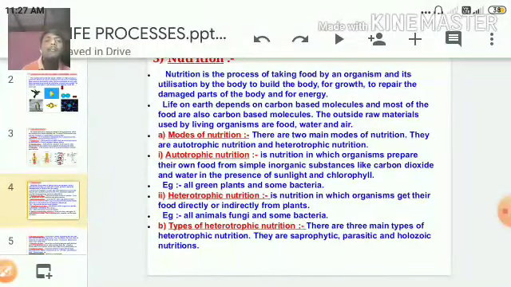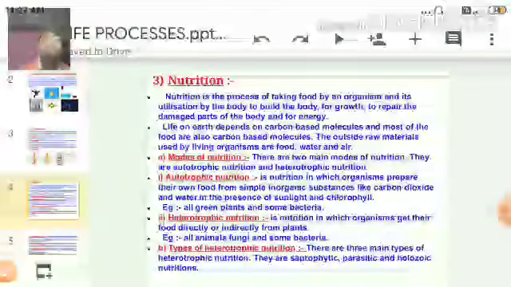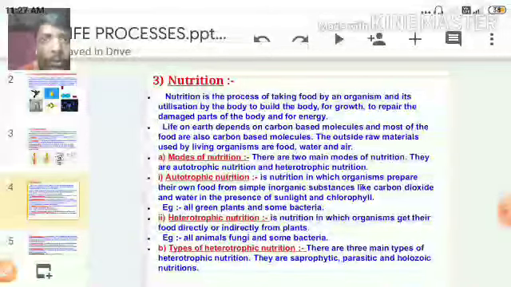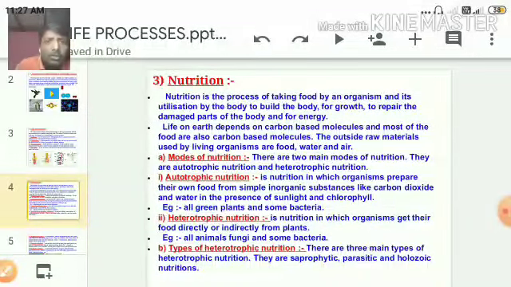What is meant by nutrition? First of all, we should know the meaning of nutrition. Nutrition is the process of taking food by an organism.